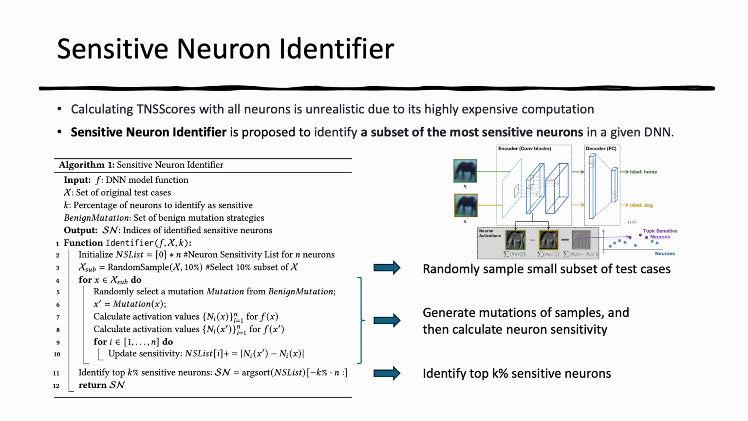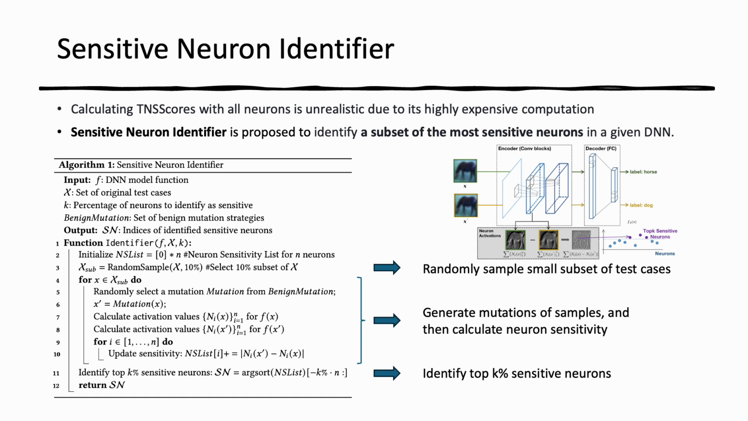The algorithm calculates the neuron sensitivity, defined as the absolute difference in each neuron's activation values between the original and mutated samples. It accumulates these sensitivity scores for each neuron across the subset. Finally, it identifies the top K% of neurons with the highest accumulated sensitivity.